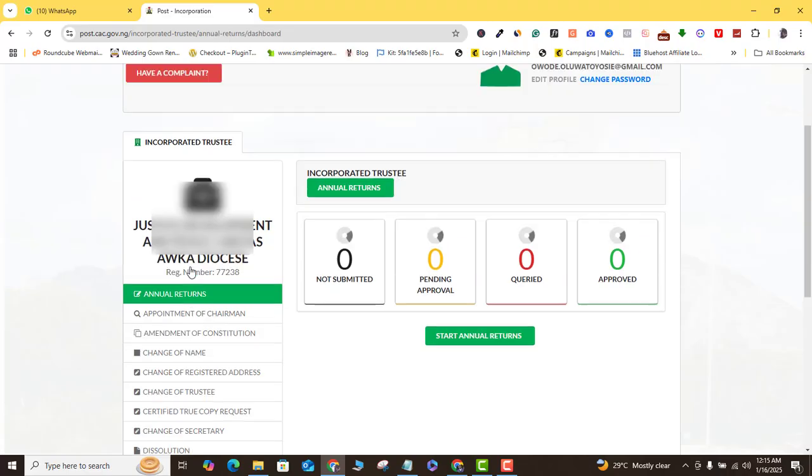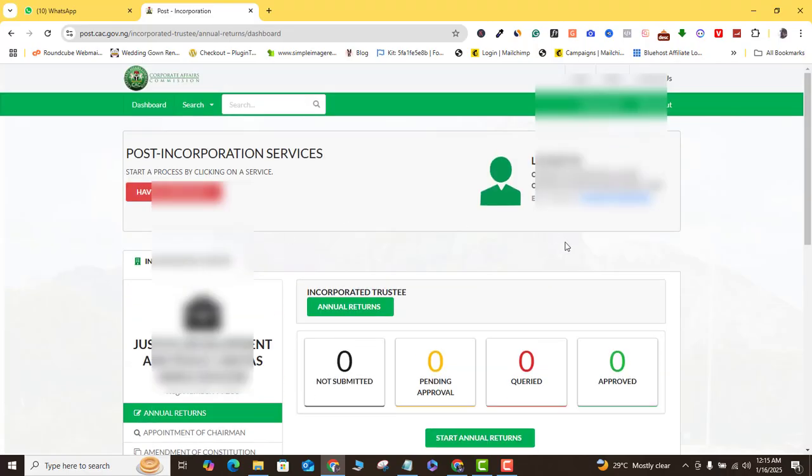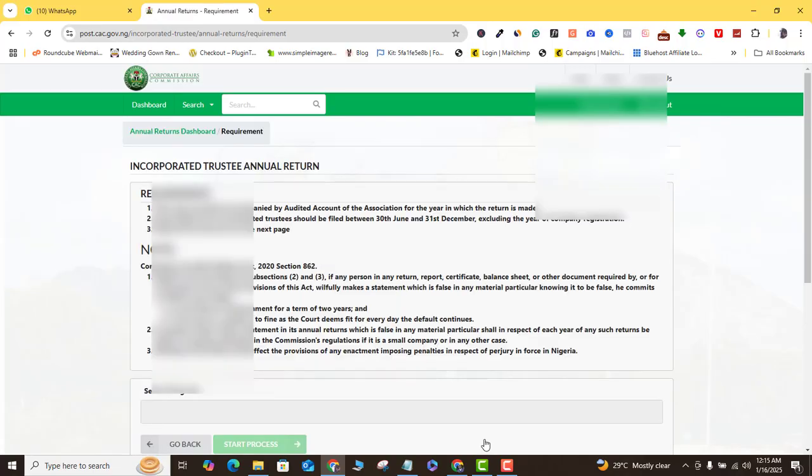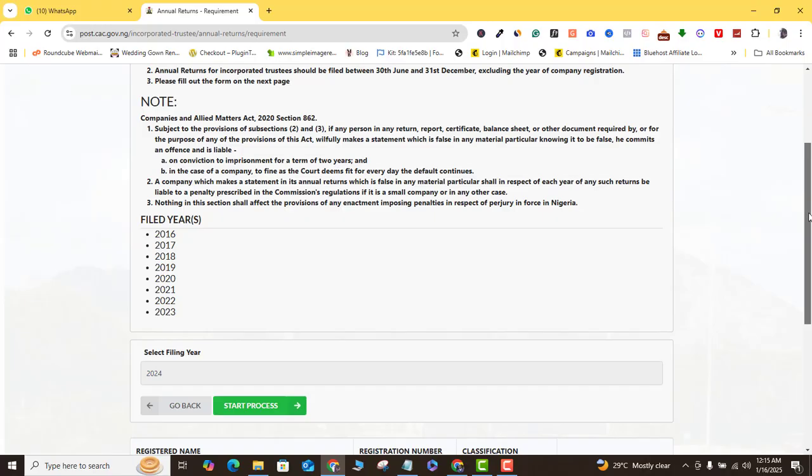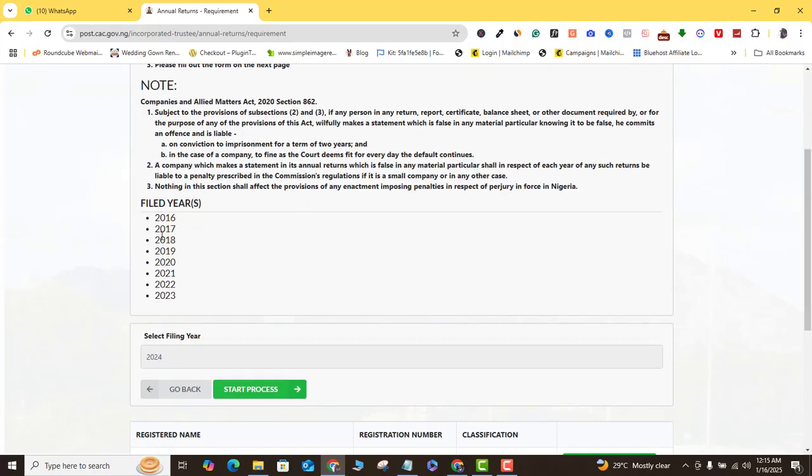So I'm going to click on annual return, and then I'm going to come in here, or I can come here, and then I'm just going to click on start annual returns. Okay, so once it brings me here, you can see these are all the years that this particular incorporated trustee or this NGO have filed for. You can see all of them here.